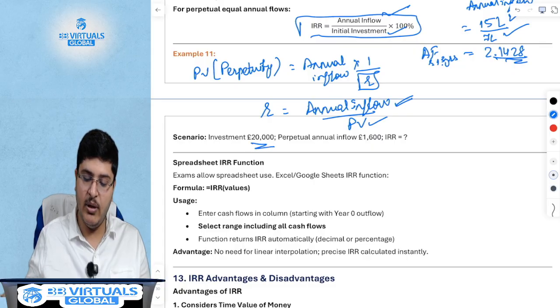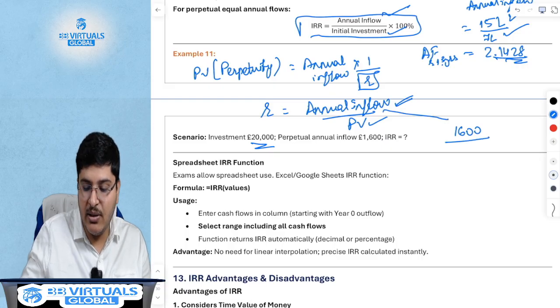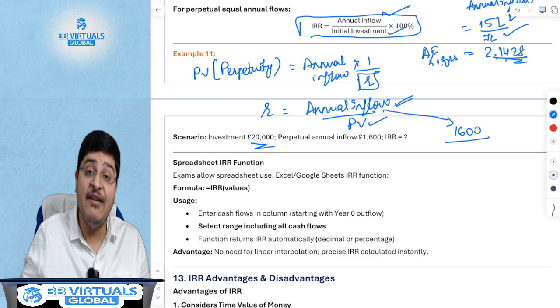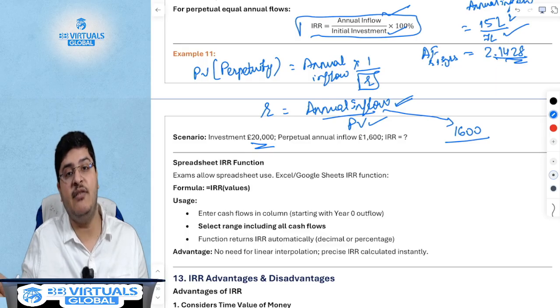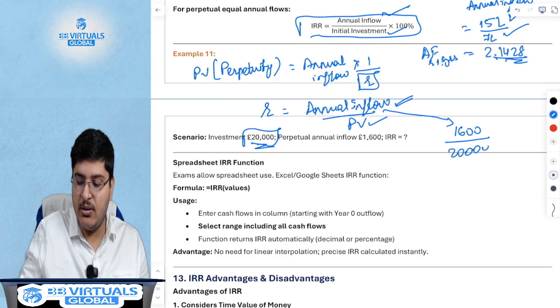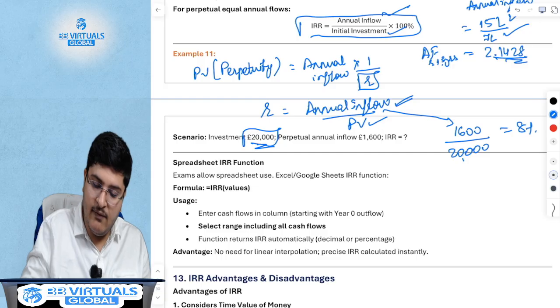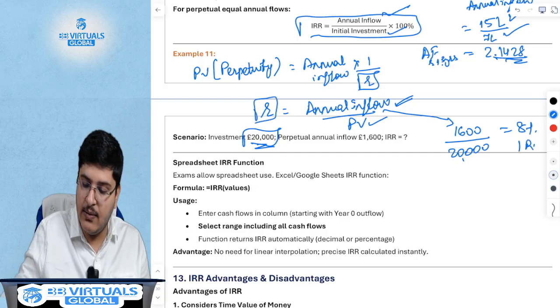One more example here. Your perpetual annual cash flows is 1600, divided by the present value of the initial investment, which is 20,000 rupees or 20,000 pounds as the case may be. So 1600 divided by 20,000 gives you your rate, which in this case is your IRR.